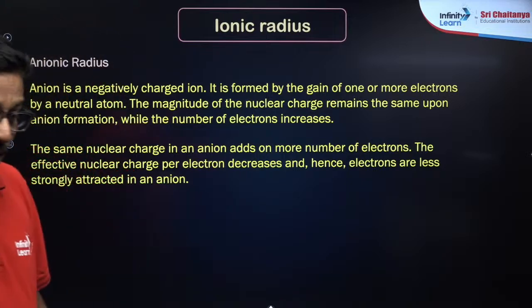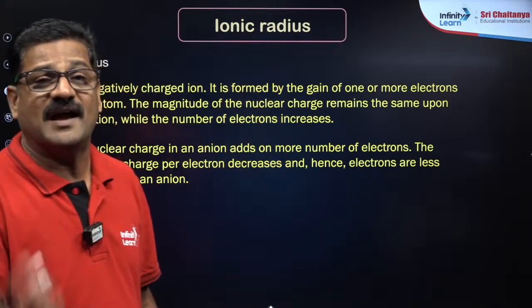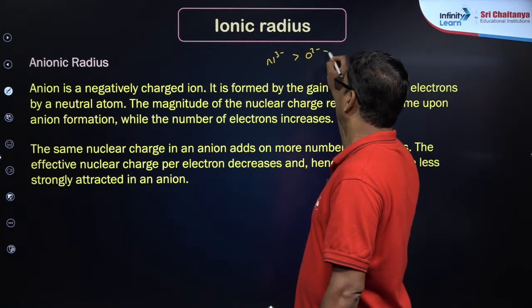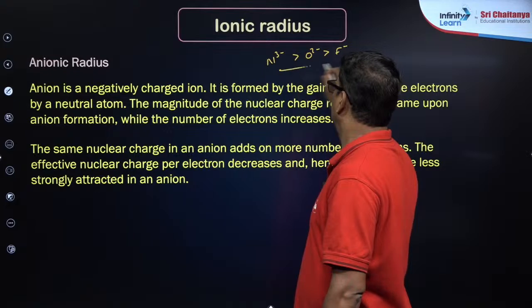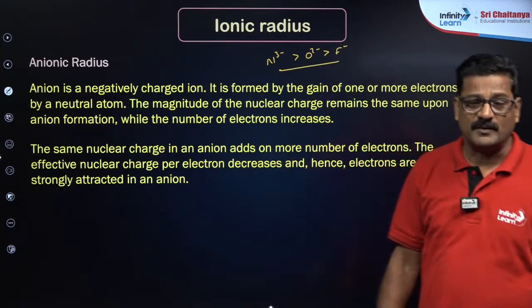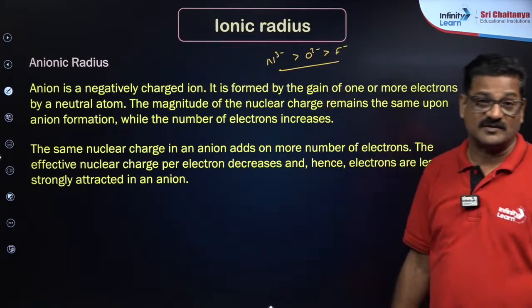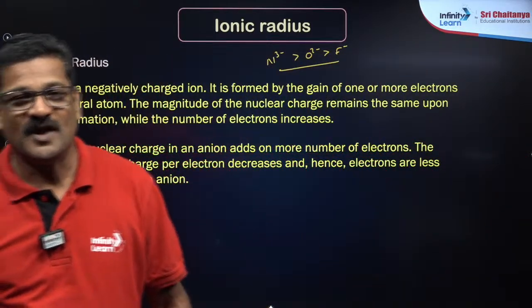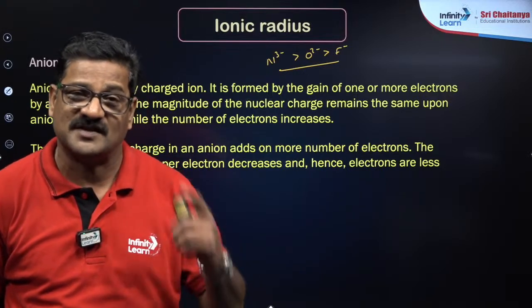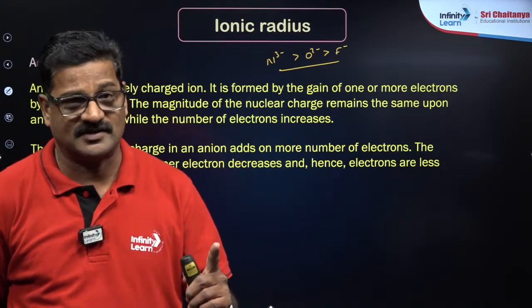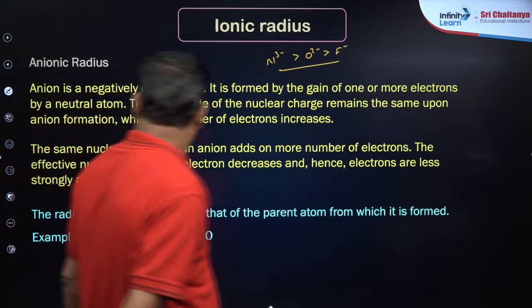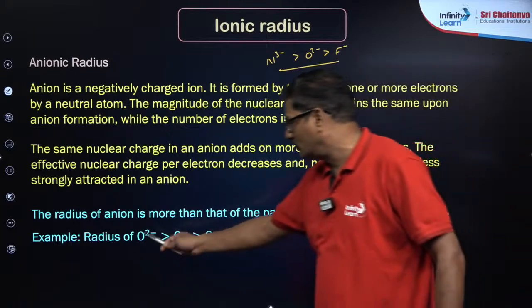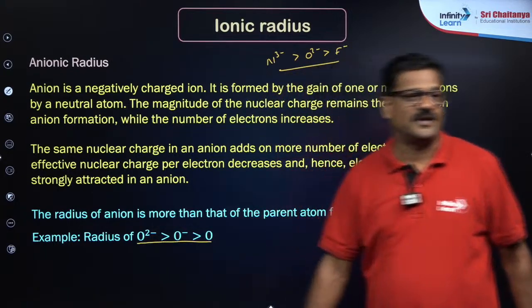And if the negative charge increases, the size of the atom is going to increase, like N3- is greater than O2- is greater than F-, right? So this is true. Why? Because this happens only in the case of isoelectronic species. Aditi Patel, can you say what isoelectronic species are? Species having the same number of electrons are called isoelectronic species. Okay, right. The radius of an anion is more than that of the parent atom from which it is formed. Therefore, O2- is bigger than O- is bigger than O.